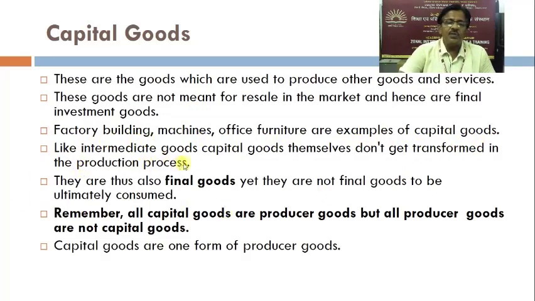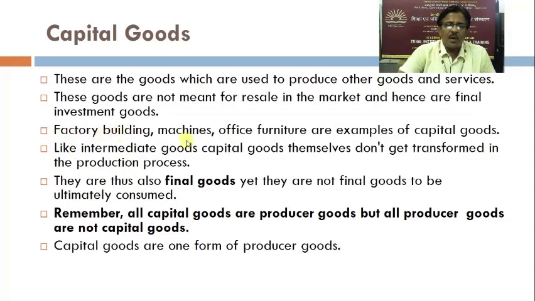Like intermediate goods, capital goods themselves don't get transformed in the production process. They are thus also final goods, yet they are not final goods to be ultimately consumed, because these goods go into the production process to produce other goods and they remain in the production process for further production as well.